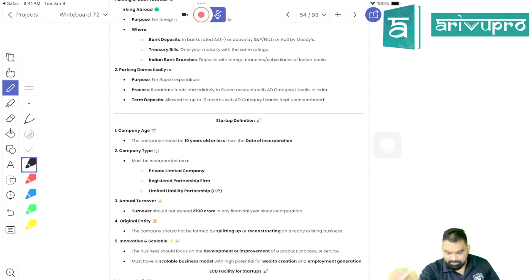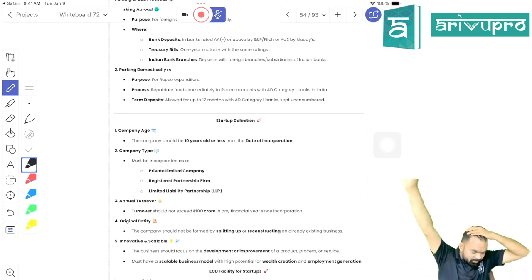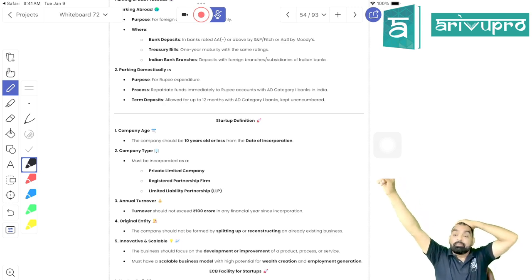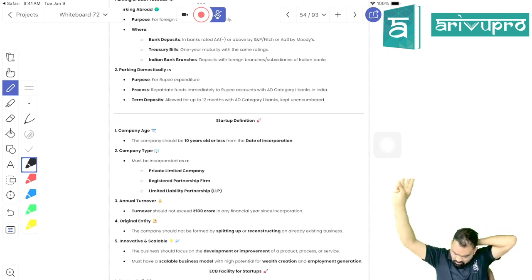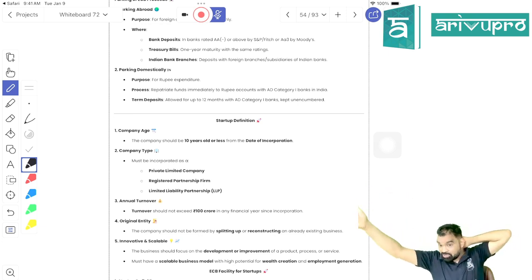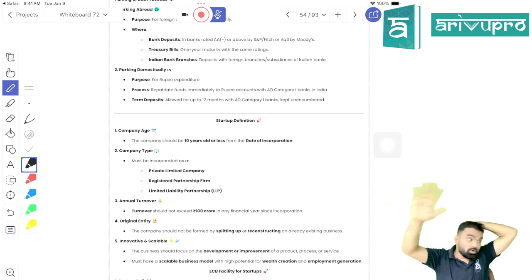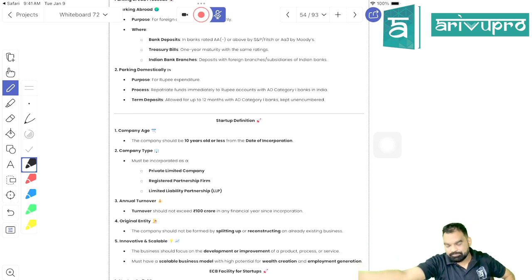So the first point is what is a startup. It can be a private limited company; a proprietorship firm or a public company cannot be classified as a startup. The second condition is that you can be a startup only for a period of 10 years.